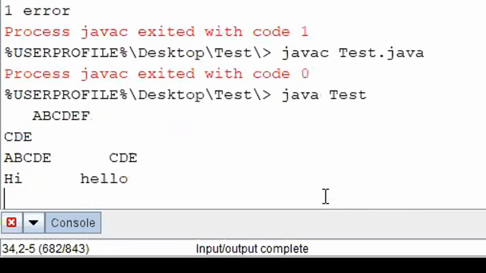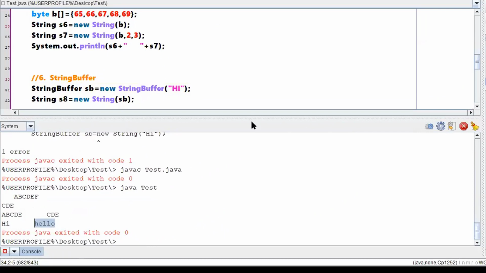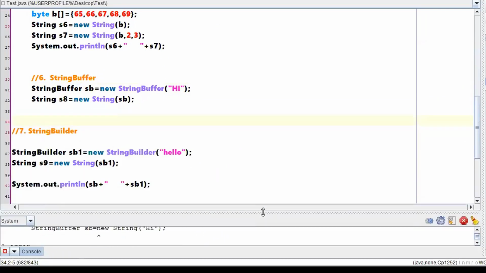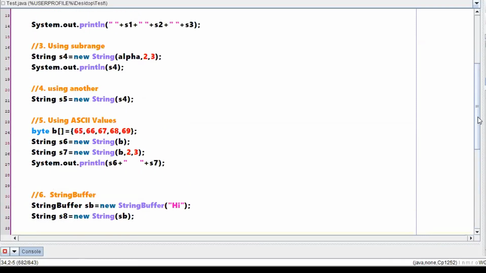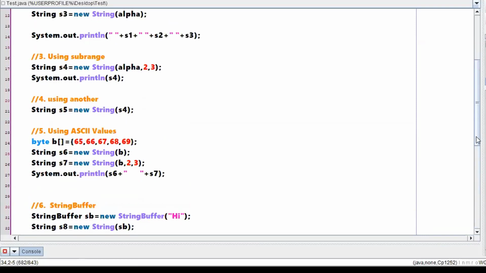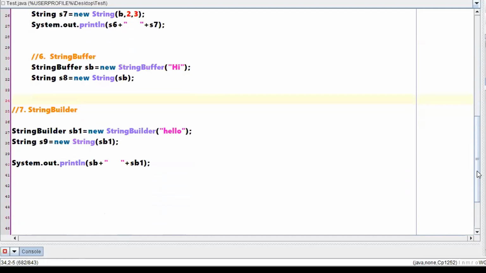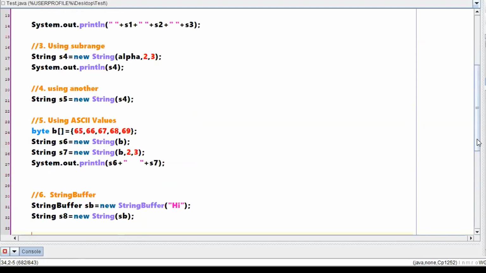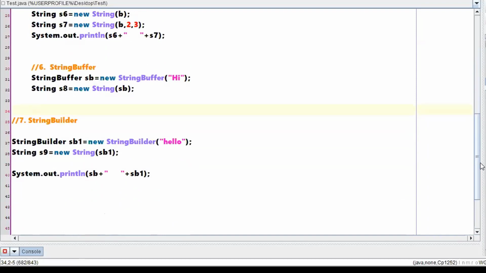Okay, right? Hi is using a string buffer, hello is using a string builder, right? So this example will show you all the different ways of creating a string: empty string, using ASCII, using a byte, using a string buffer, using a string builder. In the next classes we will be discussing the different methods of a string.